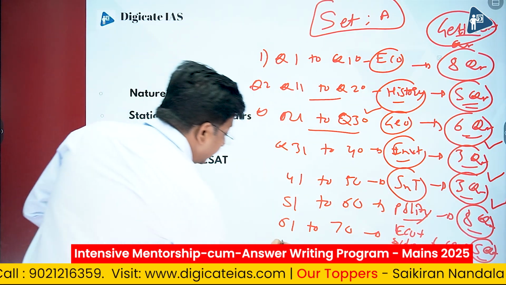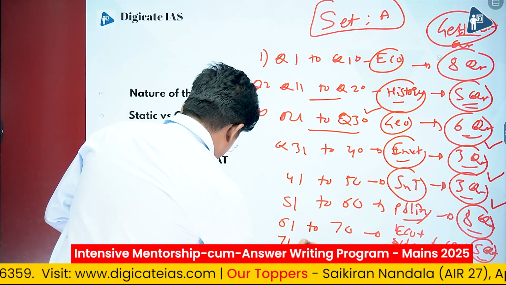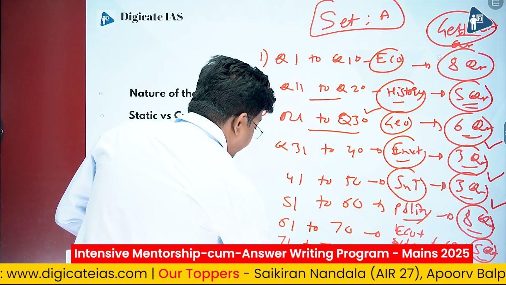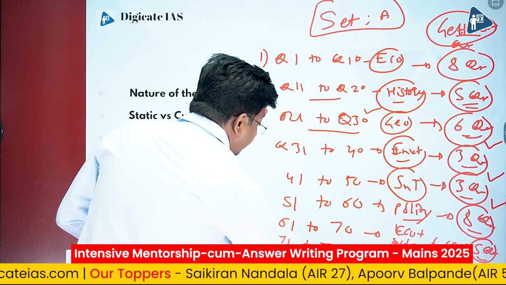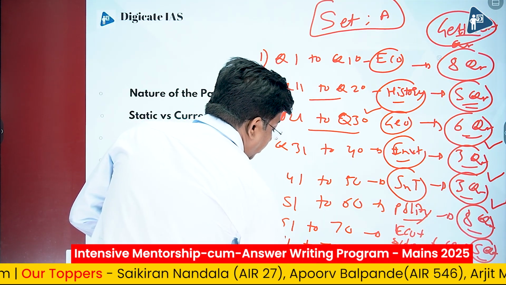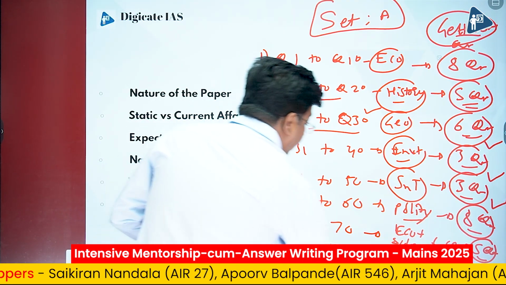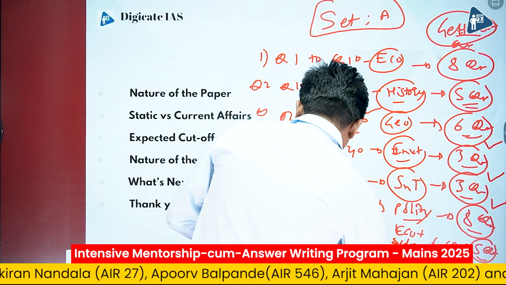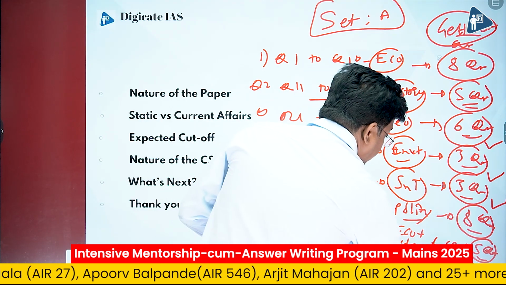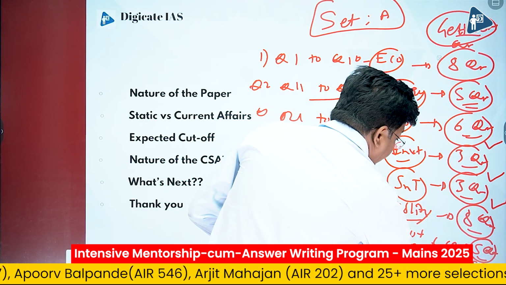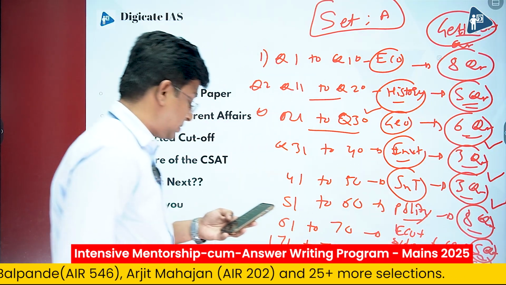Now question number 71 to 75 plus question number 78, these questions were from history, and again this section was easy. Out of these, 5 questions were solvable, very simple questions, very simple questions.